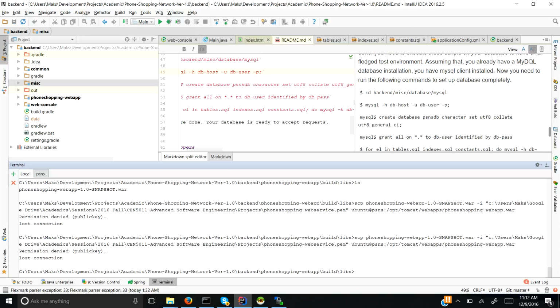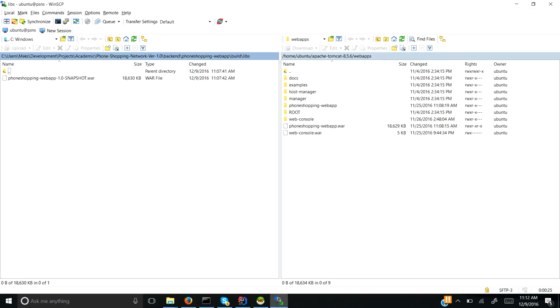Okay, there is a problem copying it from here. Maybe there's some problem with the terminal of this IDE. So let's just copy the files with something else. Okay, we can just copy the WAR file from this folder to here using WinSCP.